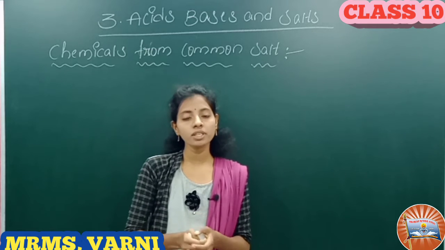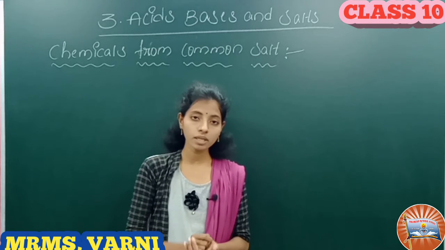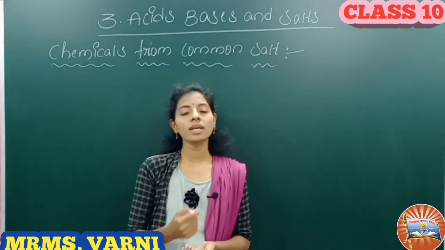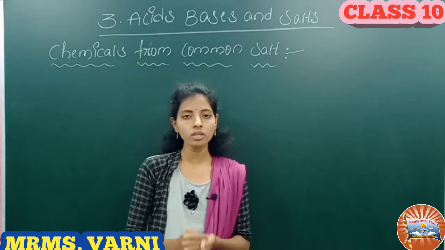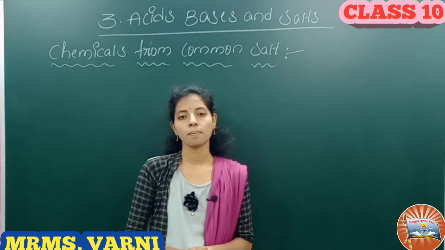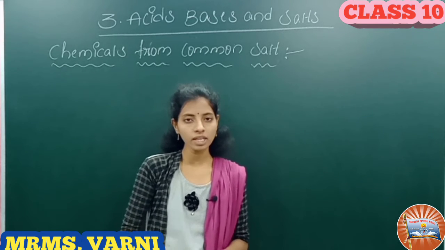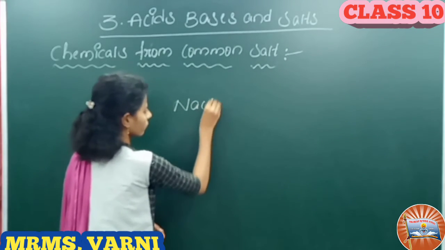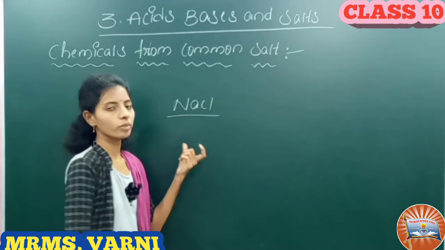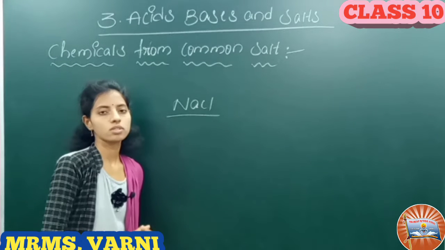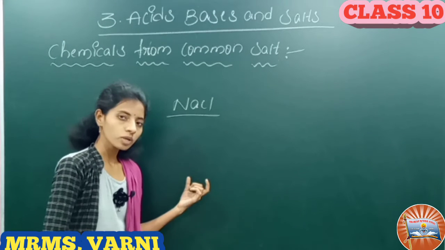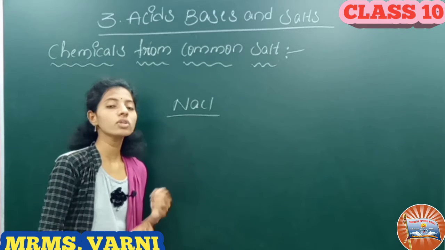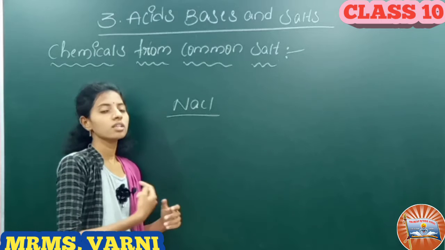There are many salts, but sodium chloride is the most common among them. What is the formula of sodium chloride? That is NaCl. So this is the most common of all the salts. Sodium chloride is used to enhance the taste of food.